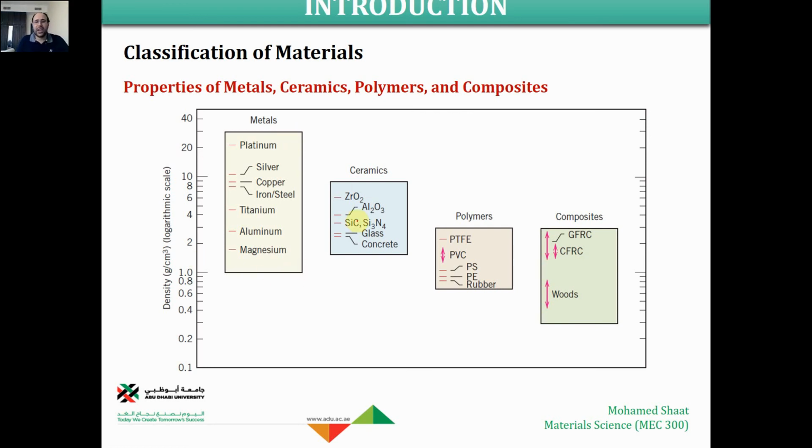But ceramics, they are kind of heavy material. Their density is kind of high. But they are not covering a wide spectrum like the case of metals, right? Polymers, they are kind of light materials. Most of the rubber materials, most of the plastics, if you're gonna compare them to metals like steel or iron or whatever, they are very light in comparison to the metallic material.